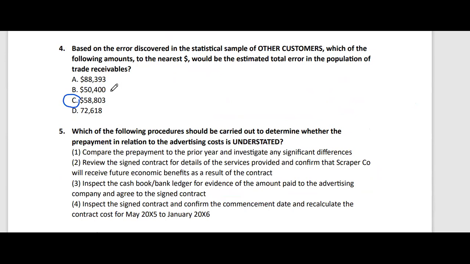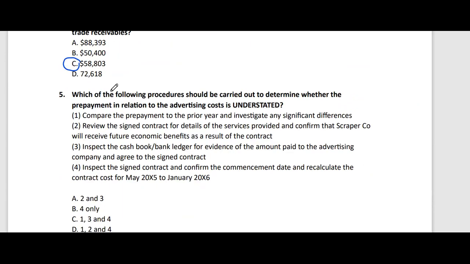And I'll ignore the other answers because it's purely calculation based, and I'll not bother what's been written in alpha, beta, or delta option. Then see the last question. Our last question is which of the following procedures should be carried out to determine whether the prepayment. So this is the only question which is related to prepayment in relation to the advertising cost, to confirm that